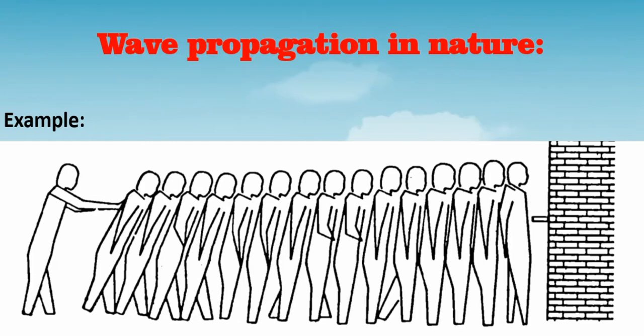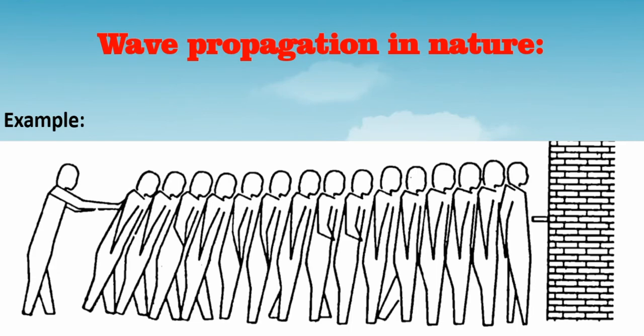So it is continuously transferred to the persons standing next to them, and the person standing first in the line experiences only a kind of jerk. He will not move from his position. That means whatever energy, whatever disturbance is transferred, will gradually decrease as it moves some distance.